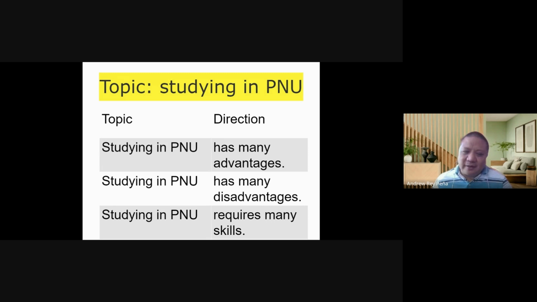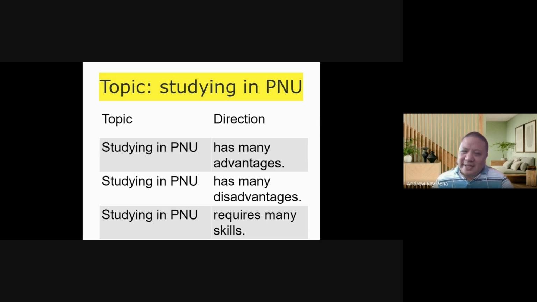So the topic here is studying in PNU, but the direction is has many advantages. Also, you can have studying in PNU as the topic, but the direction is has many disadvantages. You can still have the topic studying in PNU, but the direction is requires many skills.